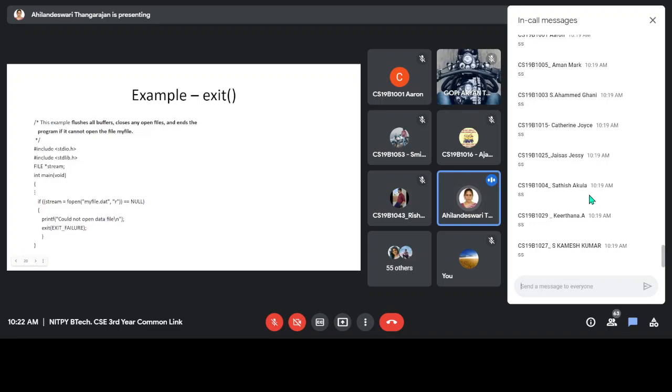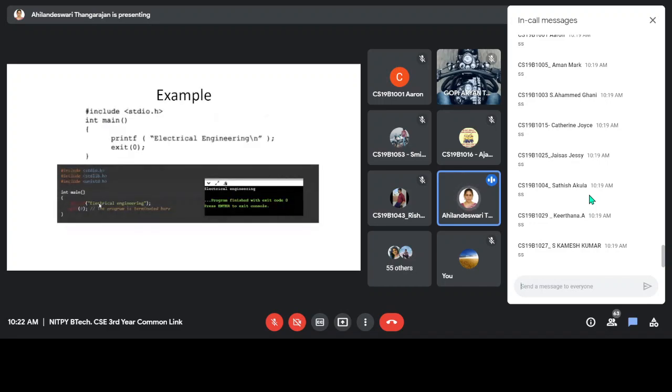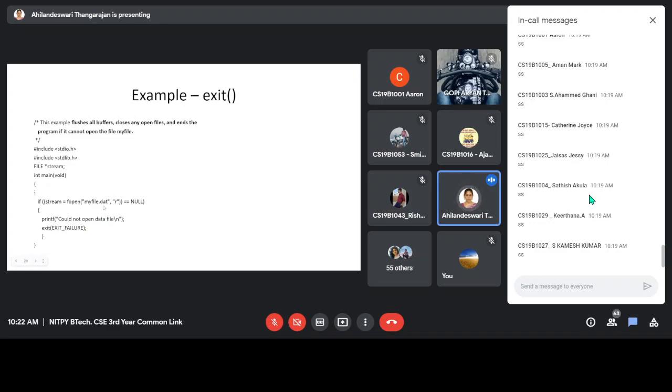Okay, so this is another example for the exit system call. This is for the failure case and this is for the success case. Here we are printing the statement successfully, then we are quitting the program in a normal termination mode with the successful operation. So it specifies 0 here. Whereas here we are trying to open a file in read mode. If this file does not exist, then it is a failure case. So you are displaying the error message. After that you are exiting with the failure status. So on executing this exit statement, you are specifying do all the cleanup operations, then exit. That is the meaning.